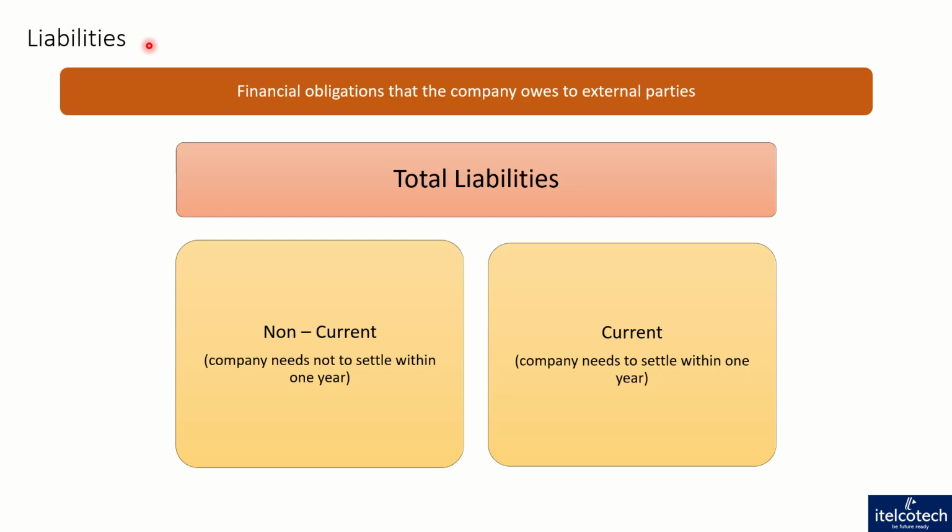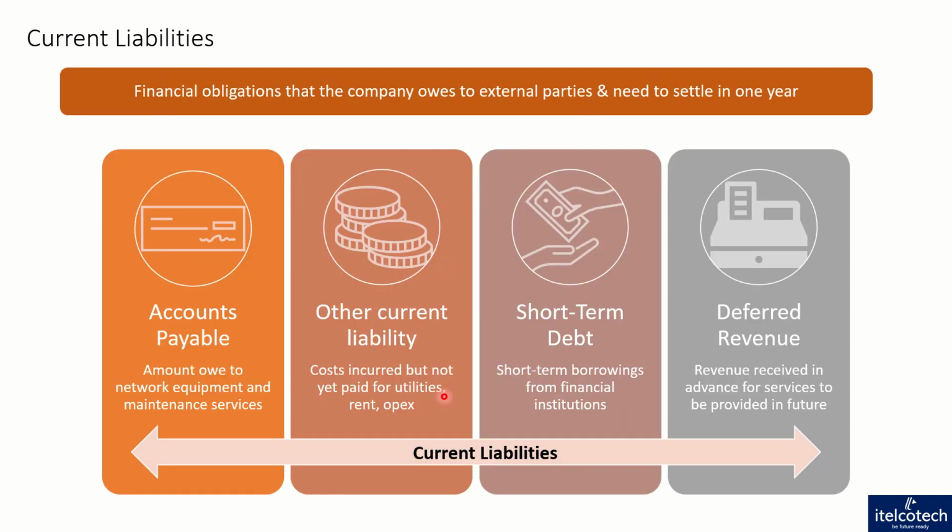Now this liability could be of, again, two types, as what we have seen in assets. It could be a current liability, it could be a non-current liability. Similarly, it all depends upon when they have to pay it back. So if they have to pay back the liabilities within 1 year, that is their current liabilities. If they have to pay it back beyond 1 year, that is a non-current liability. We'll understand these different current and non-current liabilities in the subsequent slides.